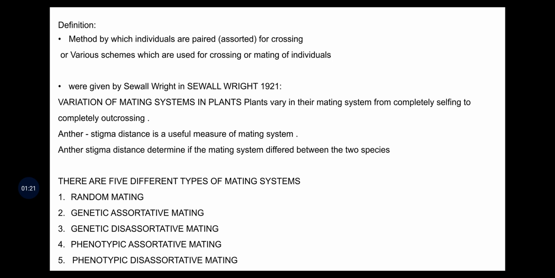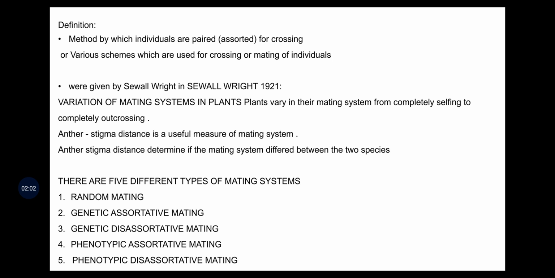Here, for selfing or crossing, how the reproductive parts are placed on different plant parts or on different plants, like in the case of dioecious, or in the same flower like in the case of rice, how they originate and how they are placed, that matters a lot. Based on the systems, it is classified into 5 systems: random mating, genetic assortative mating, genetic disassortative mating, phenotypic assortative mating and phenotypic disassortative mating.